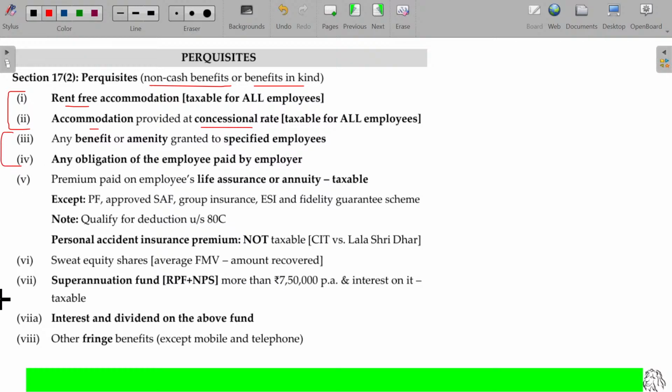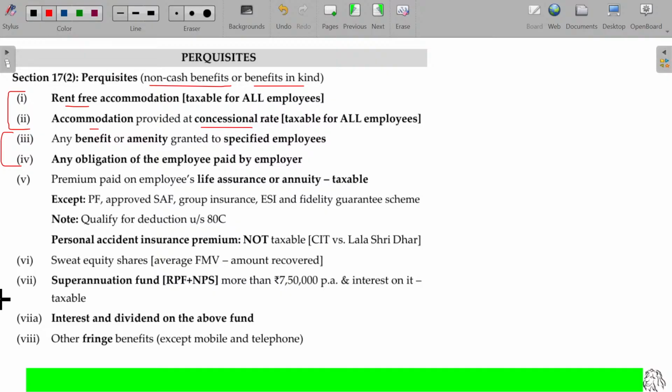And 3 and 4 is all about some benefits and amenities or employees' obligations. The benefits and amenities are nothing but watchman, gardener, some servant may be provided at free of cost. Free of cost means the salary is payable by the employer. Amenities means maybe free water, free electricity, free gas may be supplied by the employer. You don't need to pay any money. Those things are called amenities. Or sometimes free transport facilities, schools, car, all these things fall under the third and fourth block.